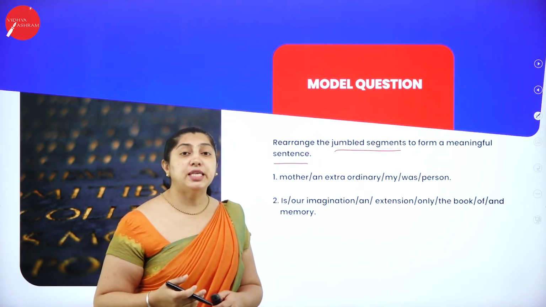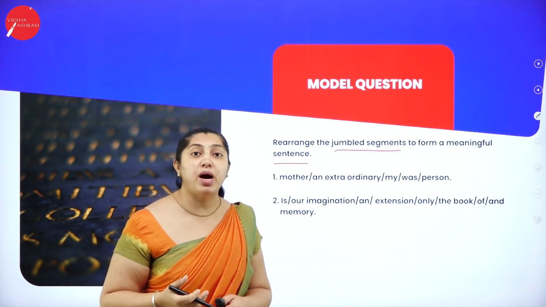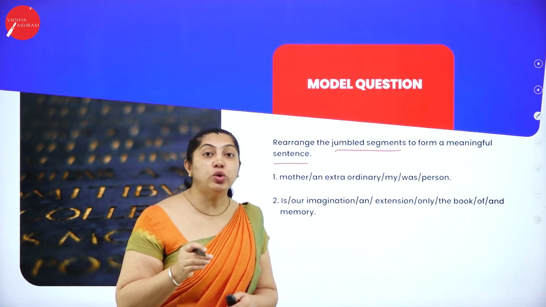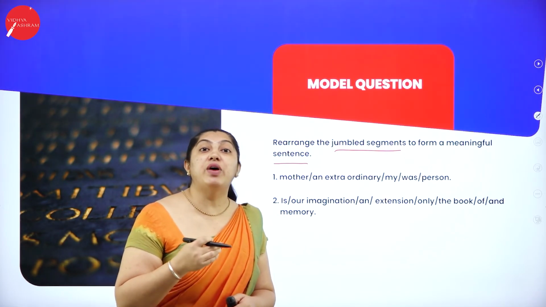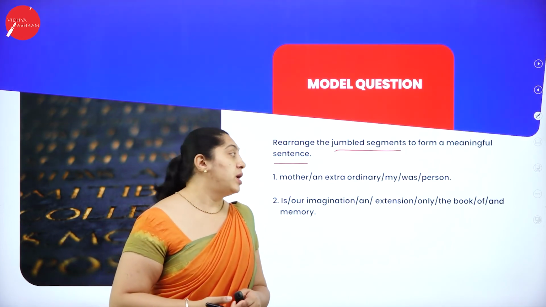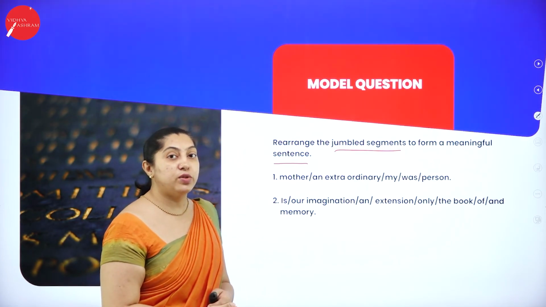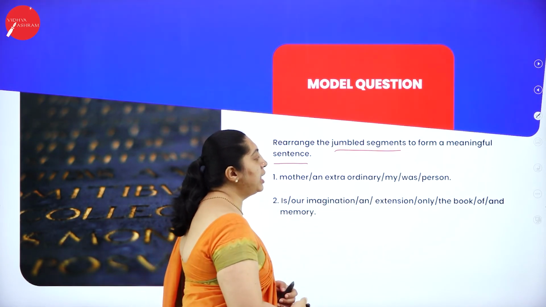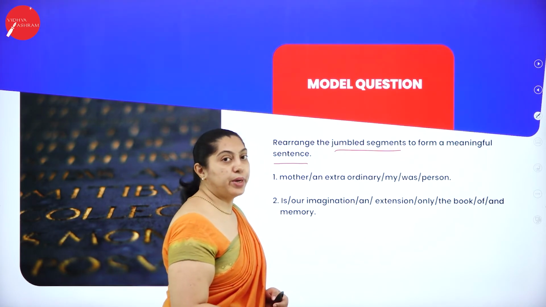So what plays a key role here? The punctuation marks play a key role here. If it is a question mark, you need not give an answer for that. It should be in the question itself. So let's see here what is the answer. Mother, an extraordinary, my was person.